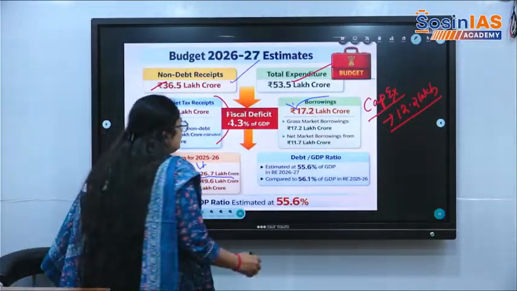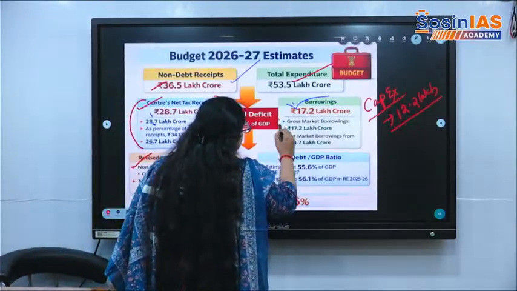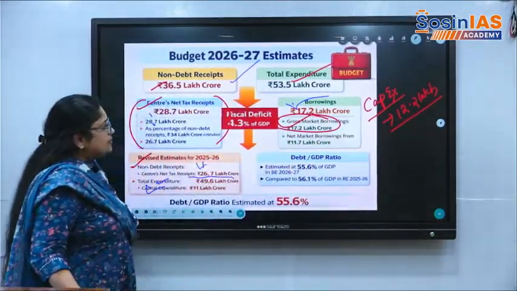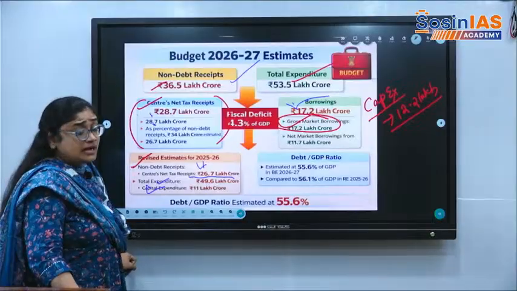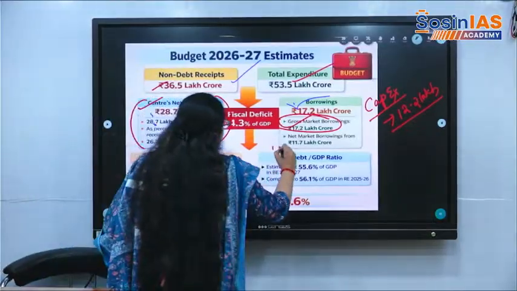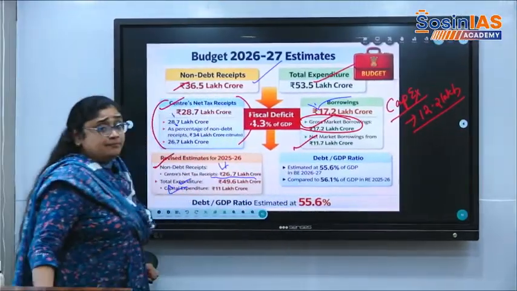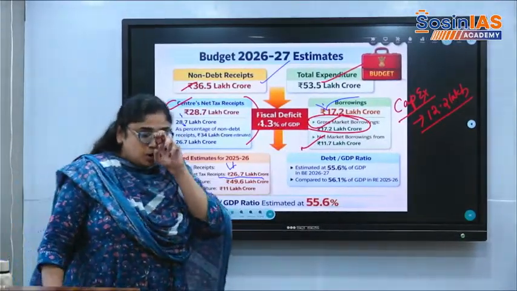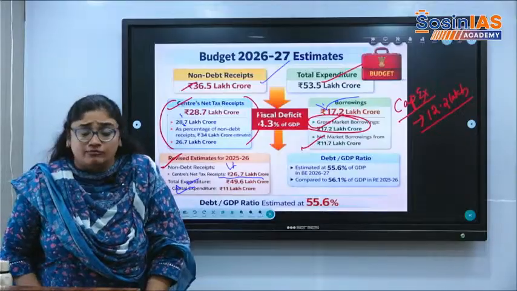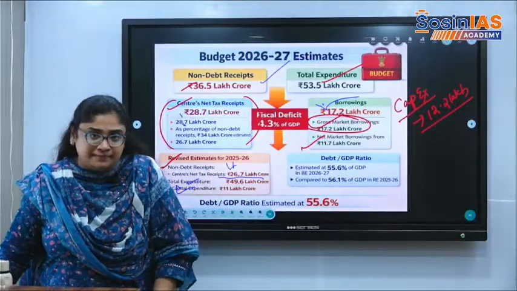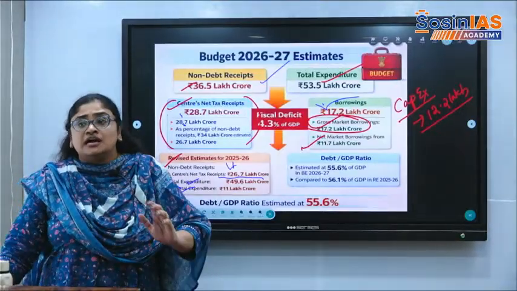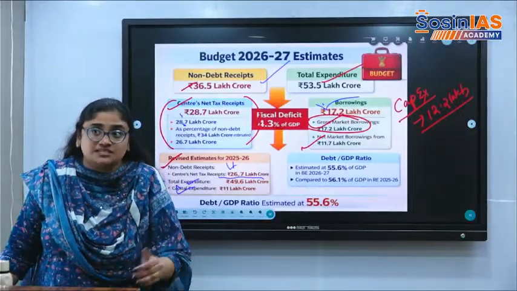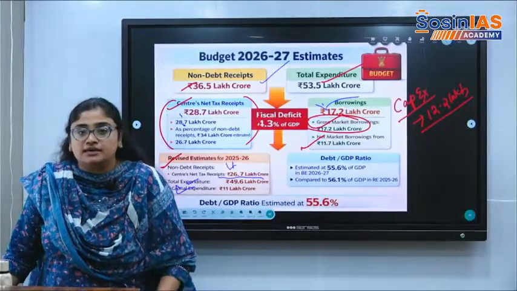So already we have seen that gross market borrowings are 17.2 lakh crore. Net market borrowings come to 11.7 lakh crore. What is net market borrowing? How much in the gross market borrowing would go for the interest payments, the borrowings that we do, and that will be utilized for the interest payments we need to pay over the